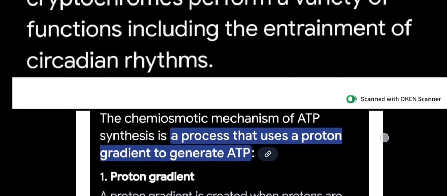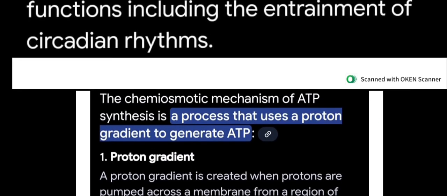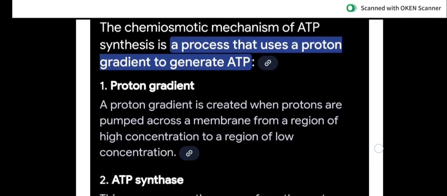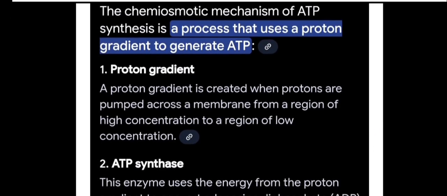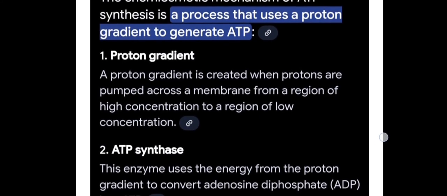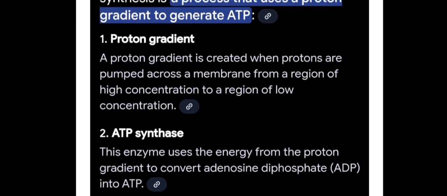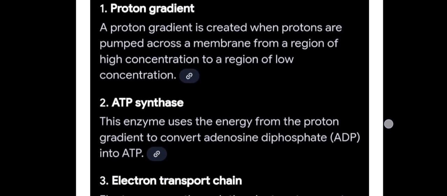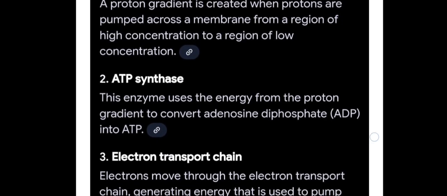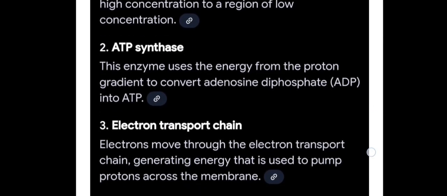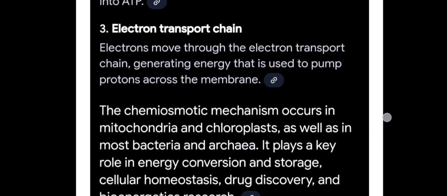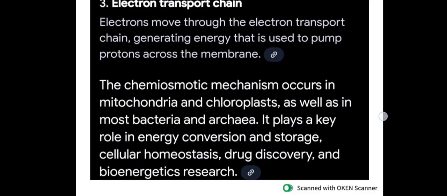And last, chemiosmotic mechanism of ATP synthesis is a process that uses proton gradients to generate ATP. Proton gradients, ATP synthesis, electron transport chain. The chemiosmotic mechanism occurs in mitochondria and chloroplast. So guys, you can see the whole answer.